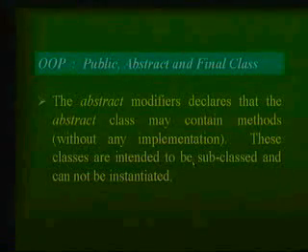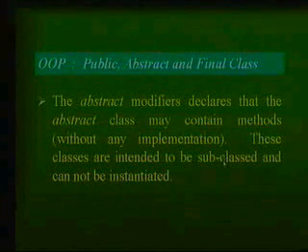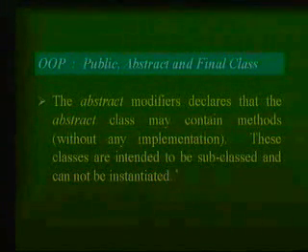In what case do I have to use the abstract method? In the case where you think that the design is unique from one class to another class. So when we say abstract class, it means it has some methods which have not been implemented, and some of its subclasses which have inherited this class will implement them. This is what we are trying to explain to you. Once again, these classes are intended to be subclassed. You can inherit certain characteristics from this class, but it cannot be instantiated.